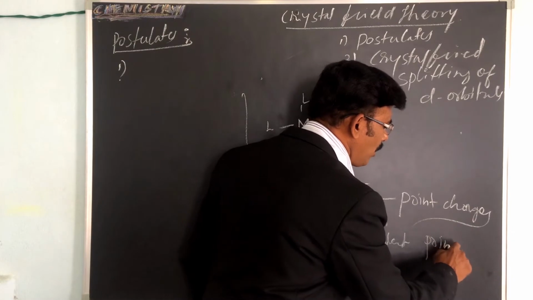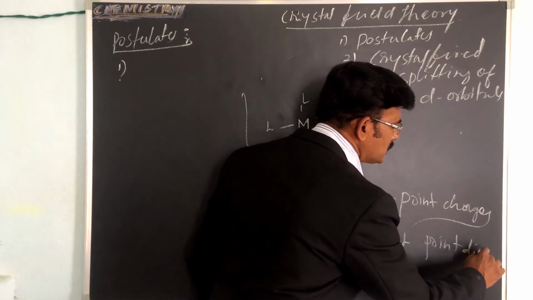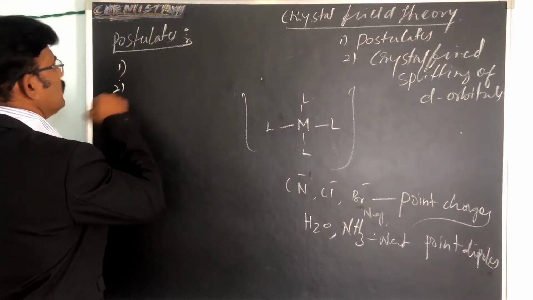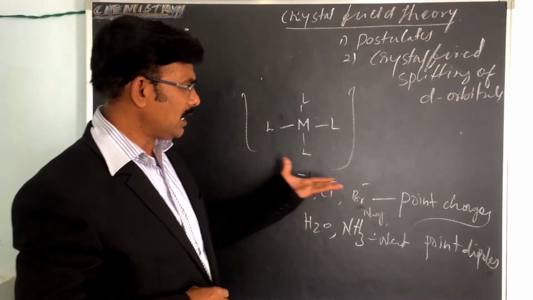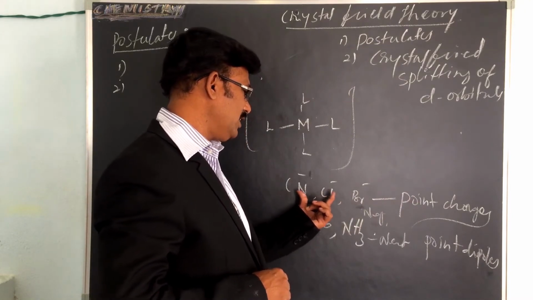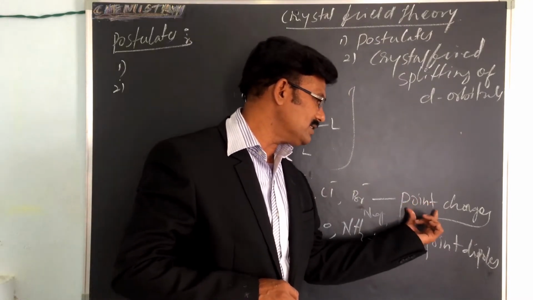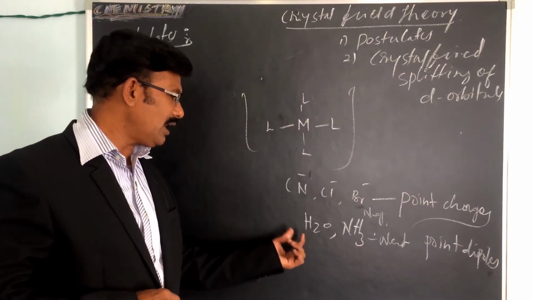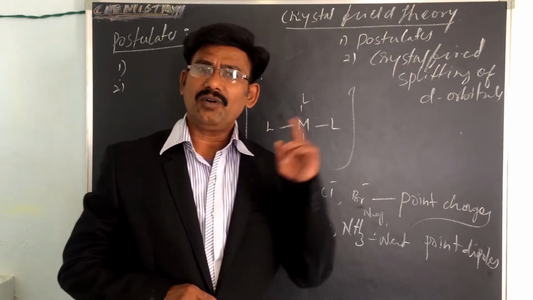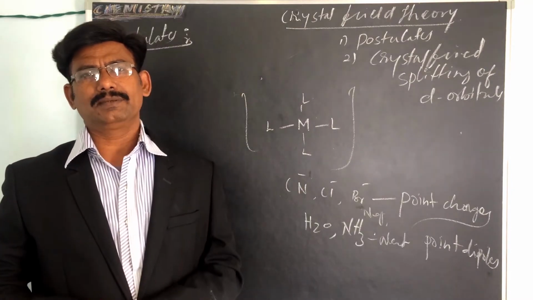Remember, point dipoles. That is the second postulate: negative ions such as cyanide, chloride, bromide are regarded as point charges, and neutral ligands such as water and ammonia are regarded as point dipoles.